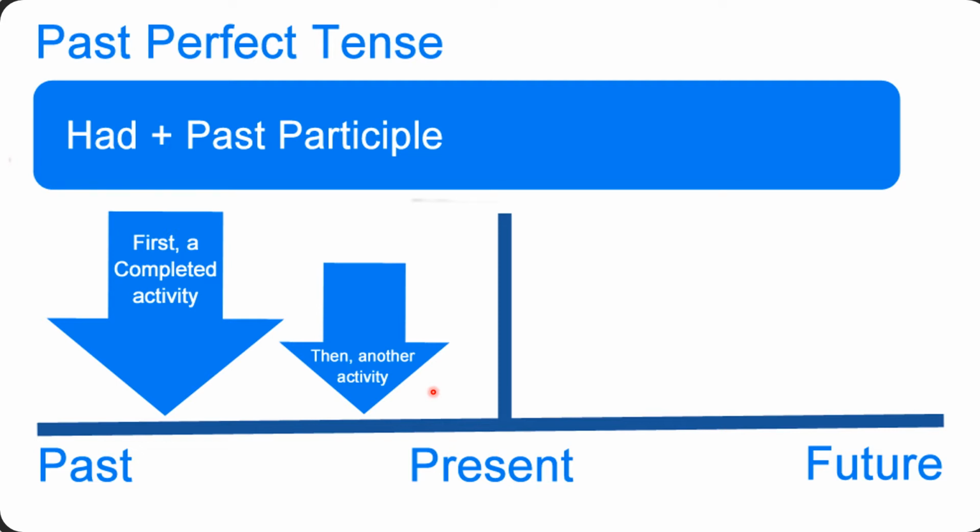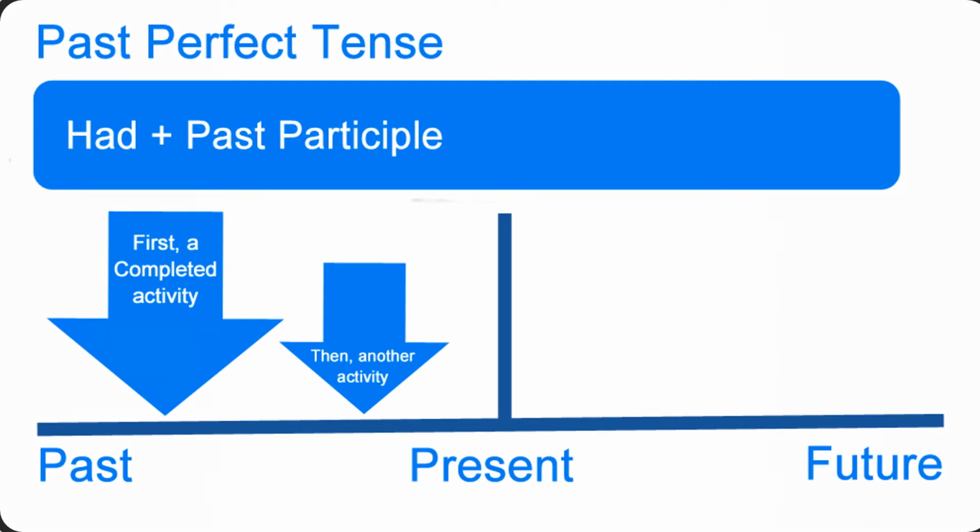So remember and keep in mind that in past perfect tense we use the auxiliary verb had along with the third form of verb, and we also call it past participle. I hope you all understand very well.